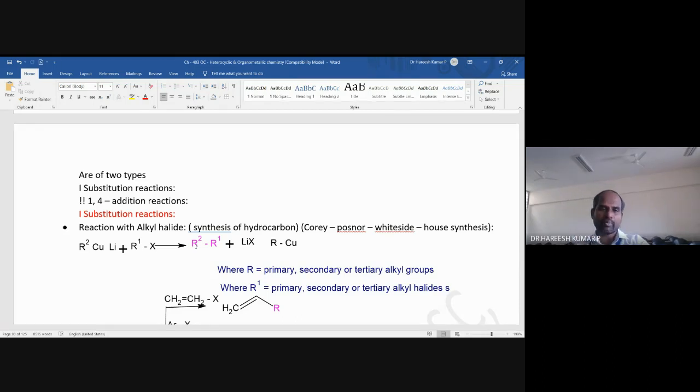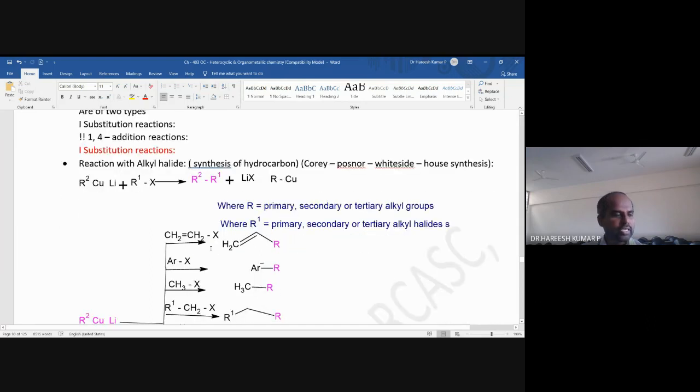Here R may be a primary, secondary, or tertiary alkyl group, and R' may be a primary, secondary, or tertiary alkyl halide. So this may be a primary, secondary, or tertiary alkyl group. Okay, so let's go to the next one.